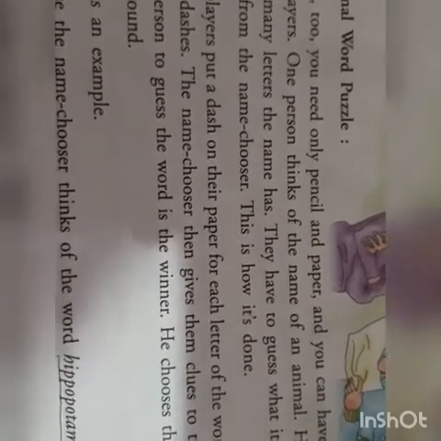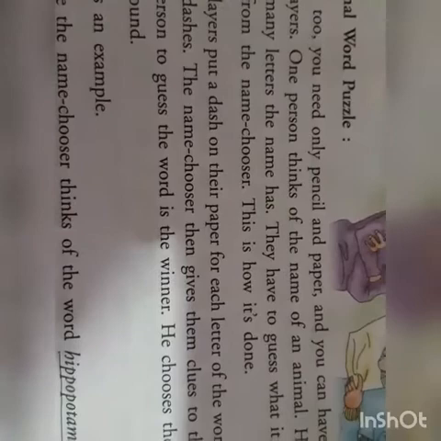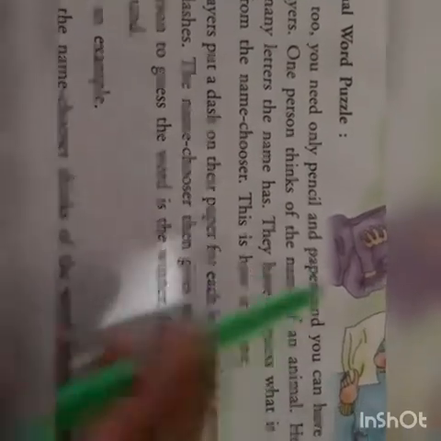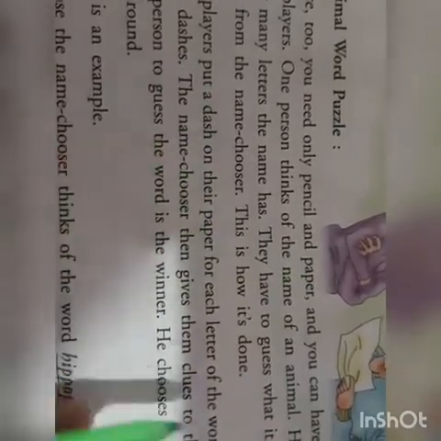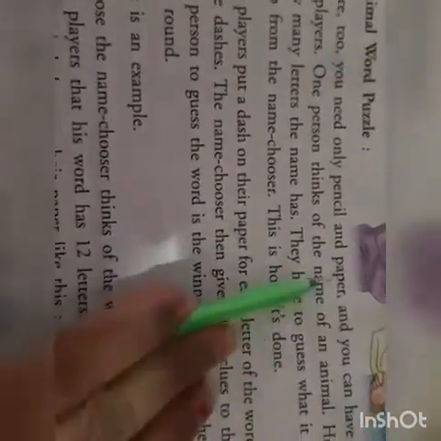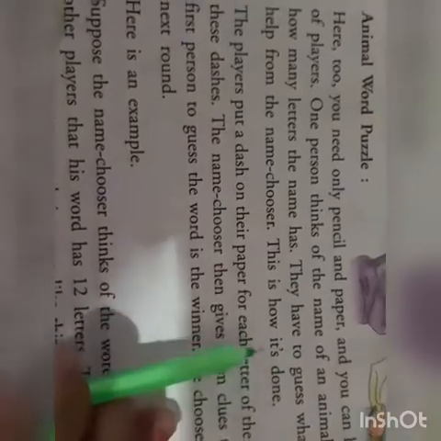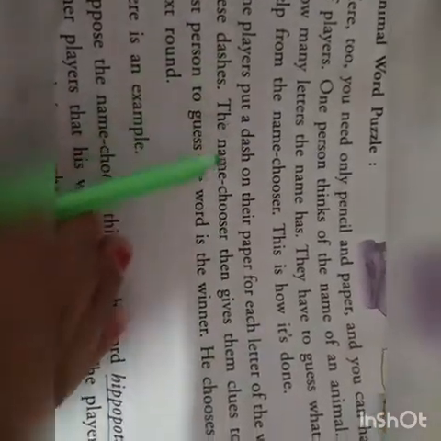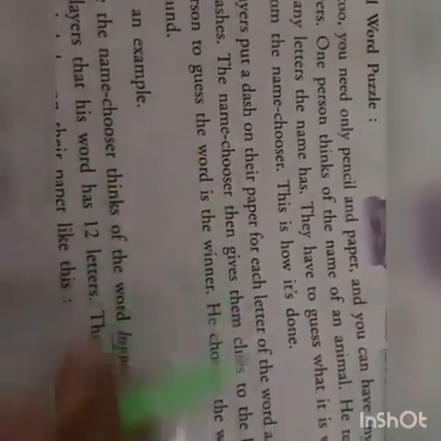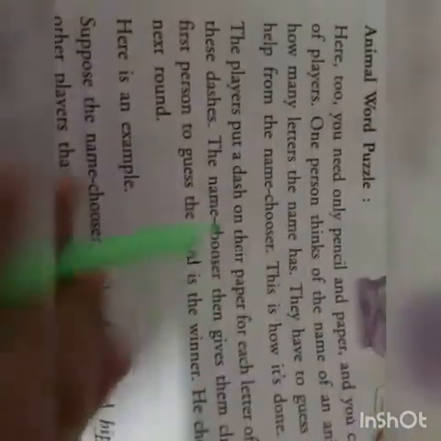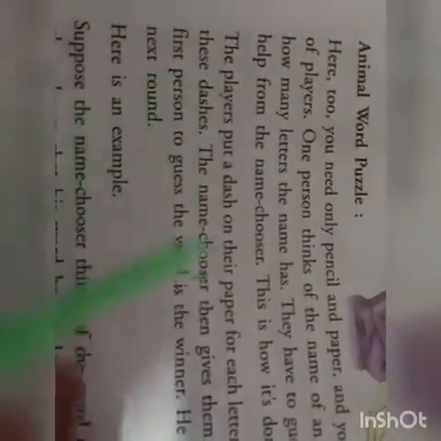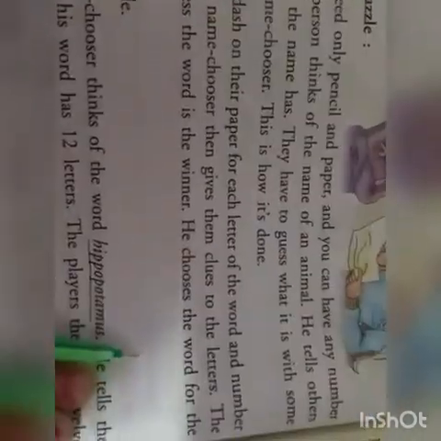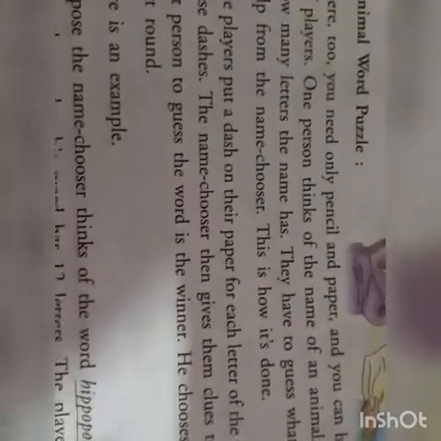Then the other players will think and guess with the help of the name chooser. The person who has thought of the name will give some clues, and they will find out the name of the animal. This is how the game is done. The players put a dash on their piece of paper for each letter of the word, and number these dashes. The name chooser then gives them clues to the letters. So what does the name chooser do?